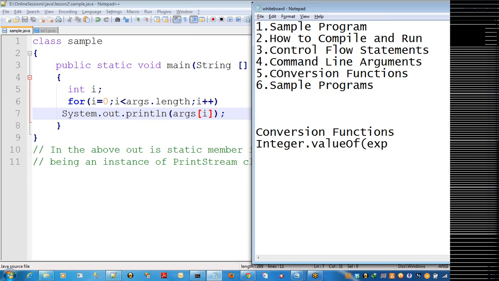And what is the expression you want to convert? Followed by the method intValue. In the same way, you can convert to any type: Float.valueOf of expression, what is the expression you want to convert, and floatValue. Based on other data types, you can use it in the same fashion. Clear?